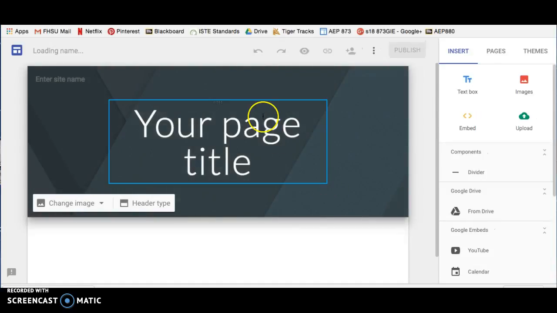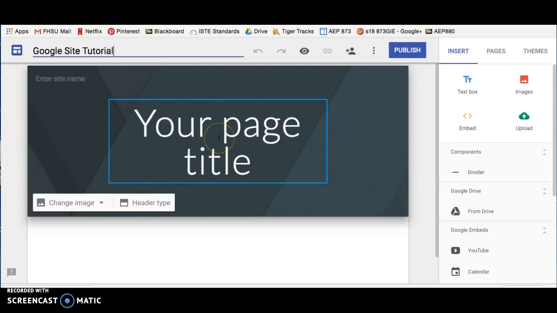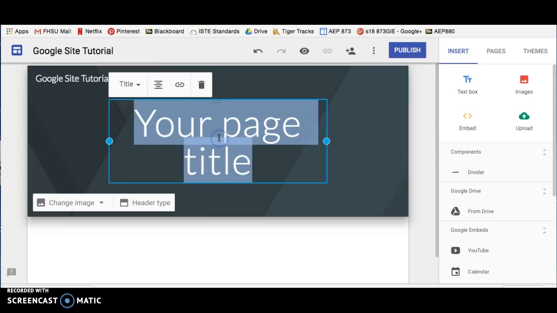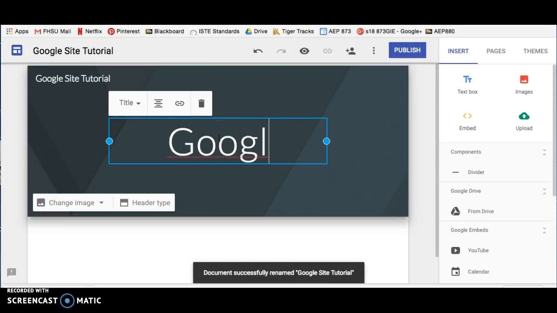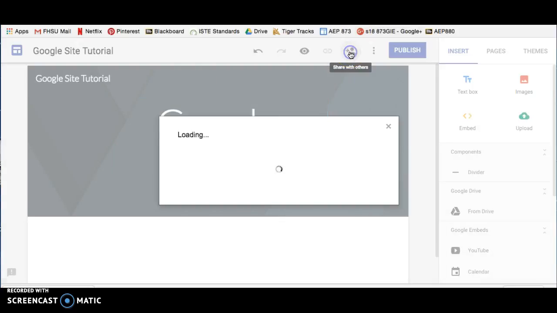When your site loads, you will have to title your site. Up here where it says Untitled Site, this is the title that only you will see in your Google Drive. This title is not visible to the public. You can also title your page title, but that is what's going to be visible to the public.